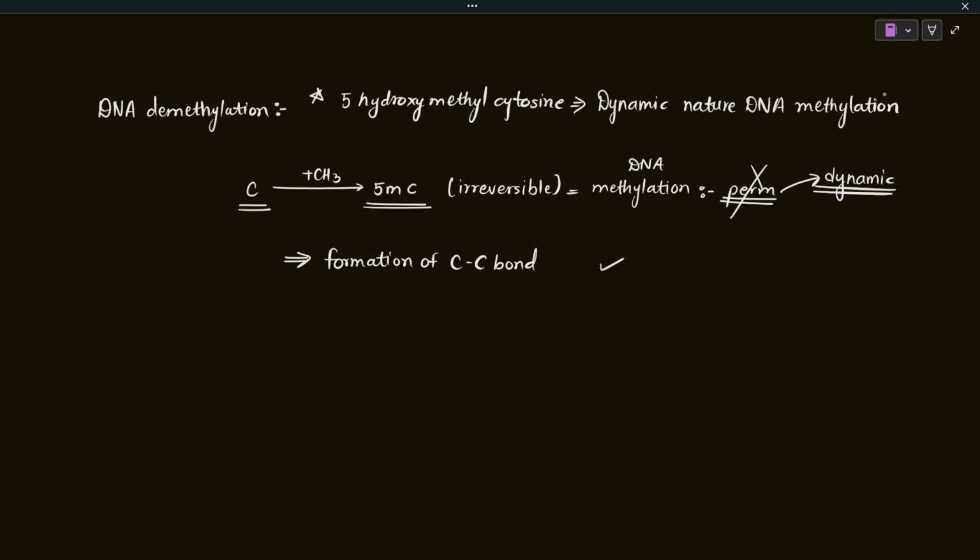Alongside the discovery of 5-hydroxymethylcytosine, which we write as 5-hmC, there was a discovery of a group of enzymes called TET enzymes. Those TET enzymes were also seen to contribute in DNA demethylation. We'll see how in the upcoming lectures. Okay, so the discovery of TET as well as the discovery of 5-hydroxymethylcytosine led to the very new domain that DNA methylation can be erased.